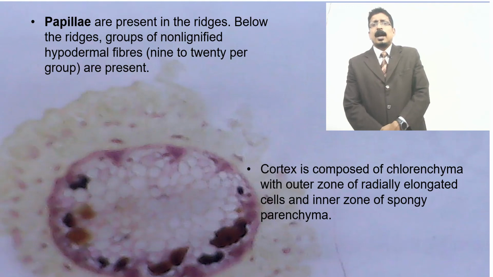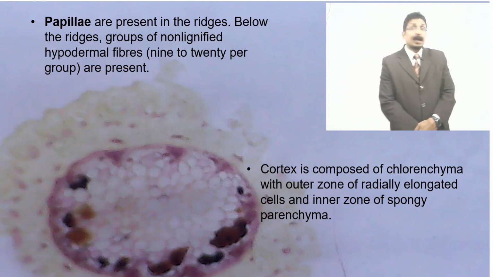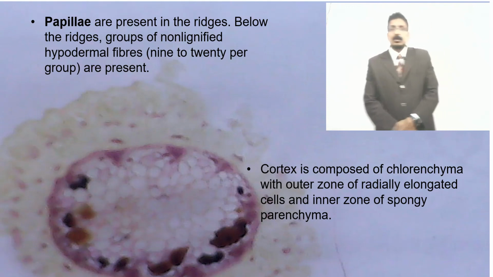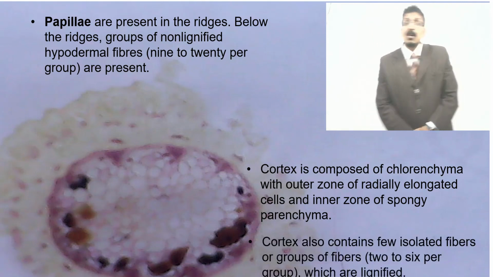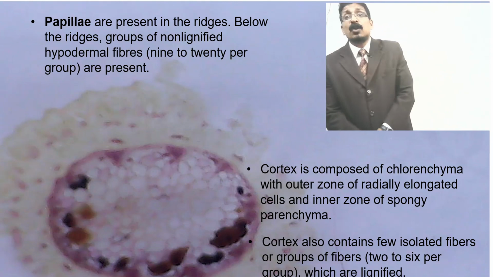An inner zone of spongy parenchyma, you can see the inner zone, the spongy parenchyma. The cortex also contains a few isolated fibers.